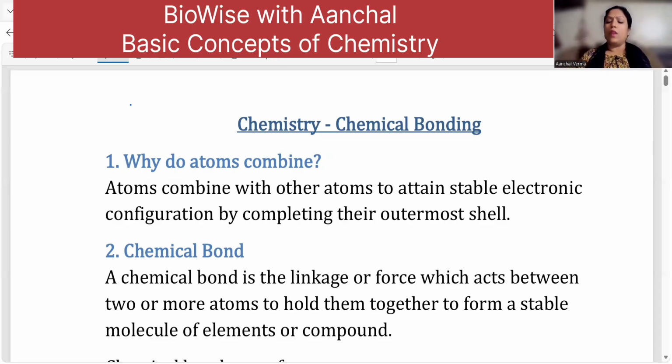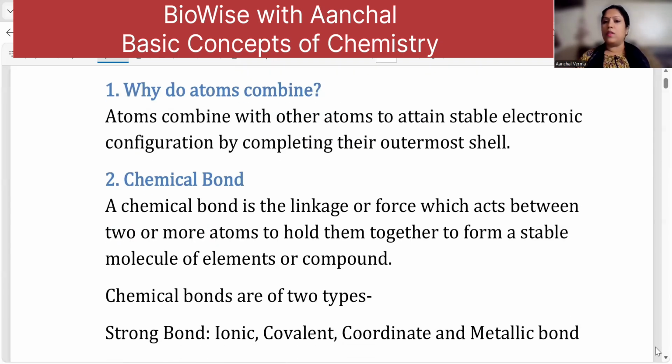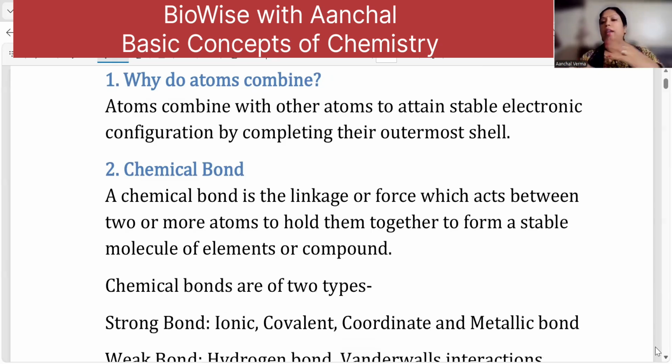Now, when I say the combination takes place, a bond formation takes place. Whenever there is a bond formation, there is a kind of sharing or exchange of electrons taking place, because an atom tends to lose or gain electrons to attain a stable electronic configuration, that we are studying since ages, right? Since 6th standard, not ages, 6th standard.